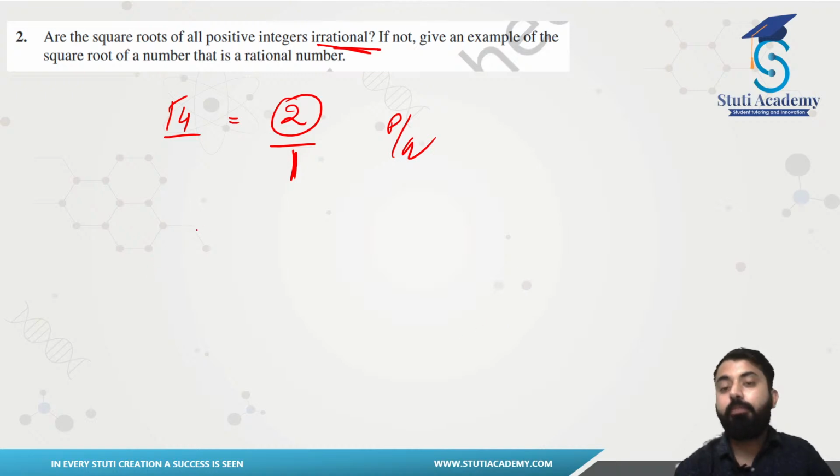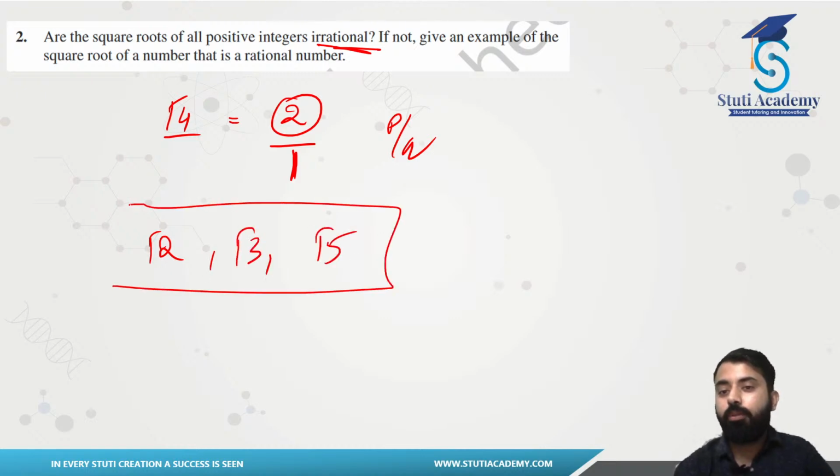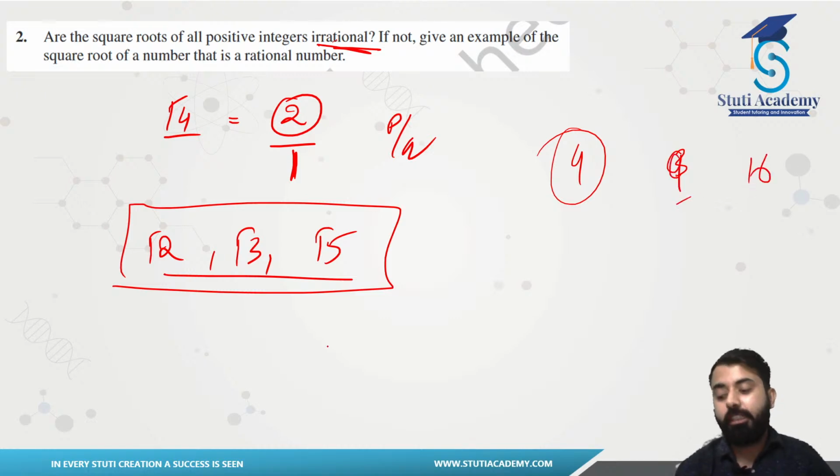Although if there had been some finite cases, let's say if they wanted you to have a square root 2, a square root 3, a square root 5, then it could have been happening there, right? We could have said these three would have been your irrational. But since the cases are of every positive integer, that cannot be the case, because we can have a 4 there, which is a square of 2. We can have a 9 there, which is a square of 3. We can have even 16, and we can go on like this. Those can be represented easily in the form of p by q. So that cannot happen there.